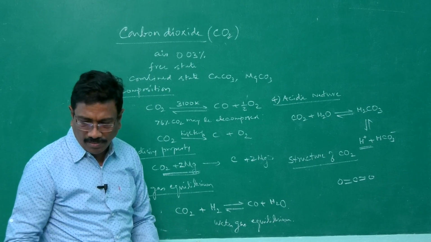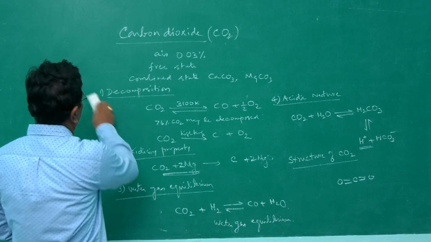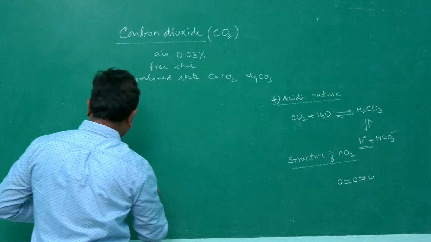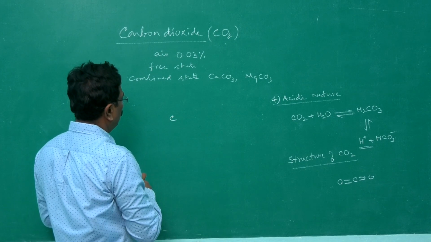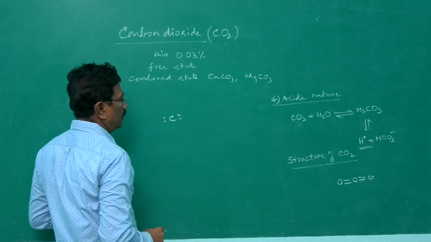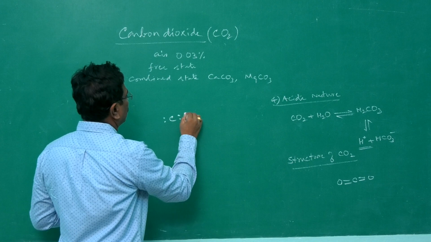Let me explain the structure of carbon dioxide. Carbon in the outermost energy level has got 4 electrons: 1, 2, 3, 4. These 4 electrons are shared with 4 electrons of oxygen.